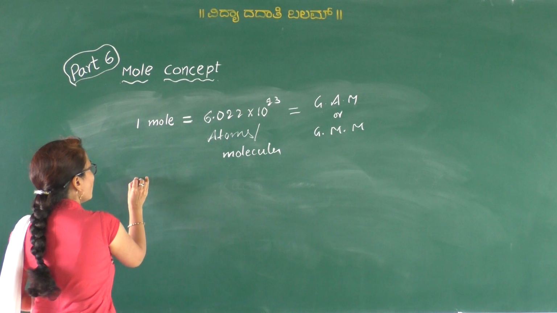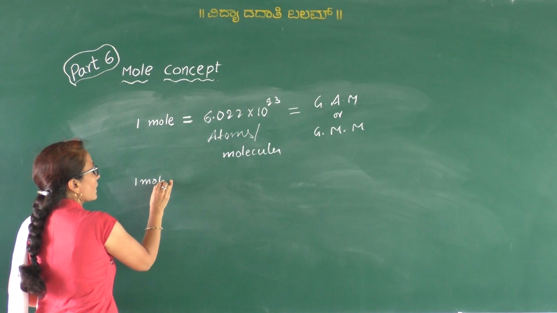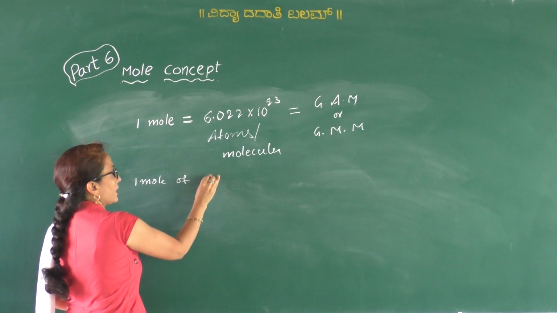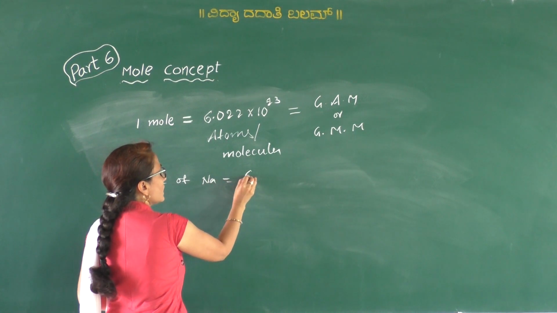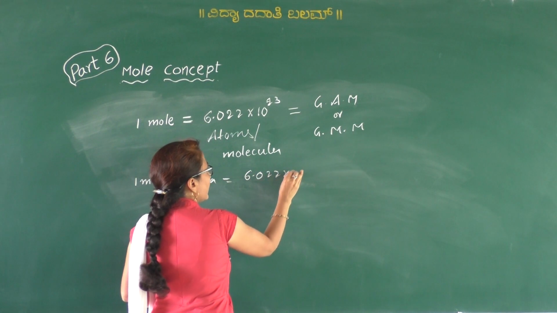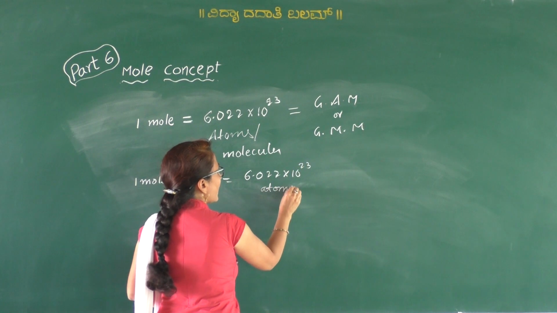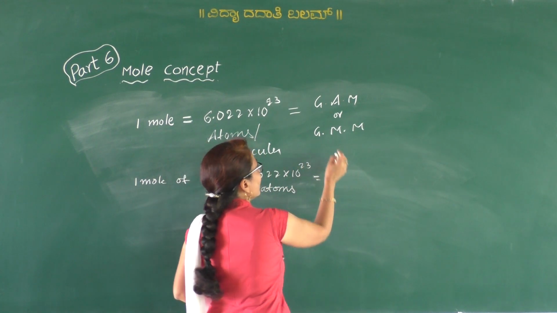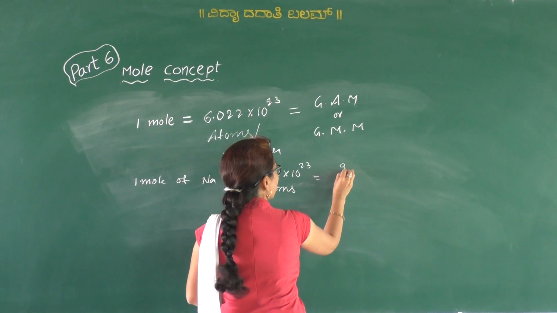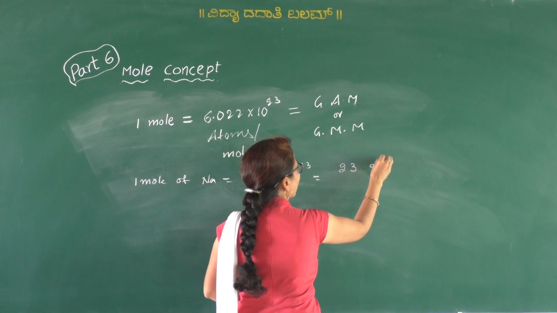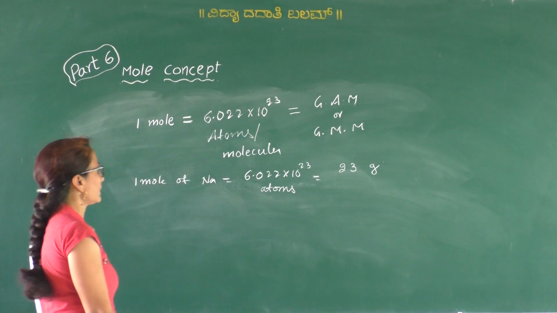Okay. So 1 mole of sodium is equal to 6.022 × 10^23 atoms, and its gram atomic mass is equal to 23 grams.